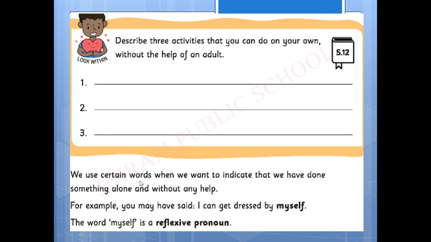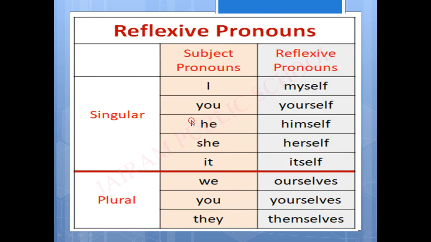We use certain words when we want to indicate that we have done something alone and without any help. For example, you may have said, I can get dressed by myself. The word myself is a reflexive pronoun. Okay, so whatever action we are doing by ourselves, that is known as a reflexive pronoun. So without the help of others. Reflexive pronoun, singular form, and here is the plural form.